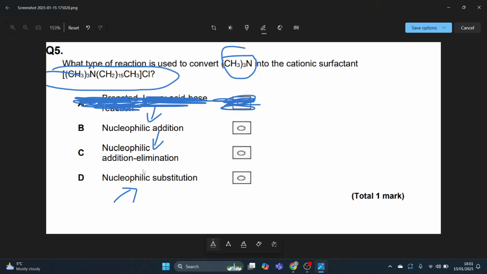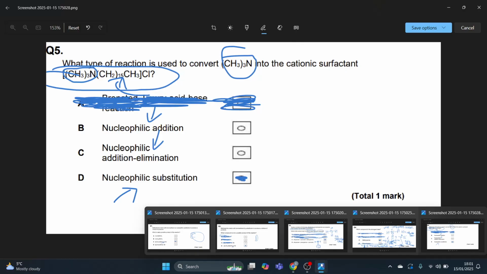Yes, A-level content. So with the nucleophilic addition and the nucleophilic addition elimination, it's not going to be either of those, because if you look here, we've got CH3N, and we've just substituted something on it. The answer is going to be nucleophilic substitution. And that is the end of the amines multiple choice questions.